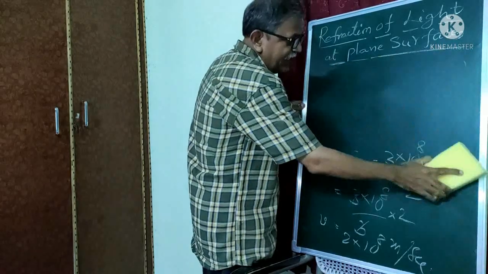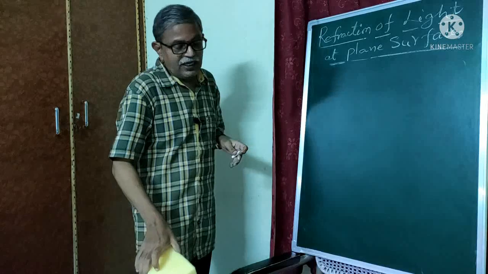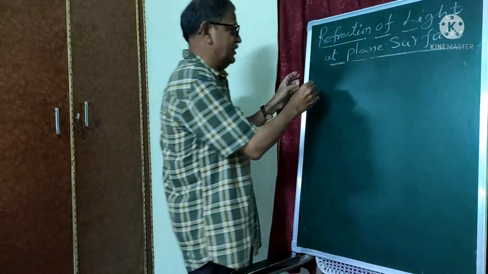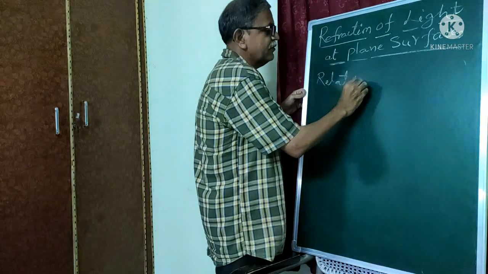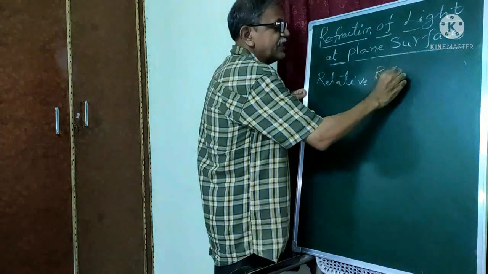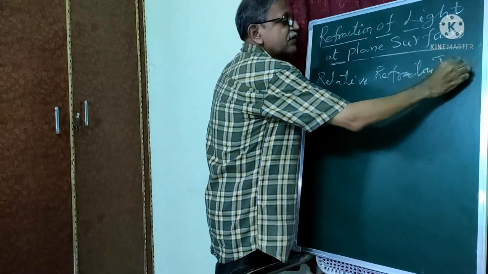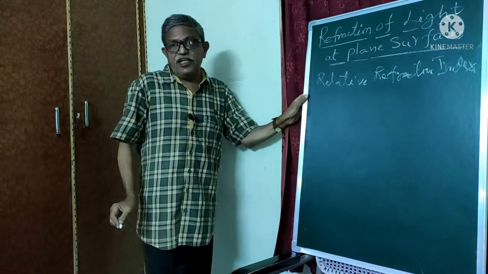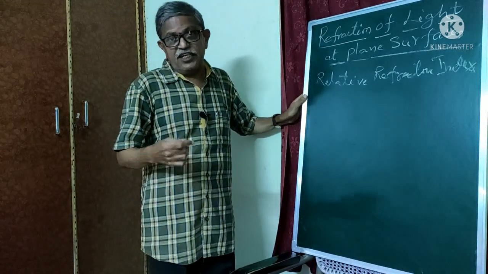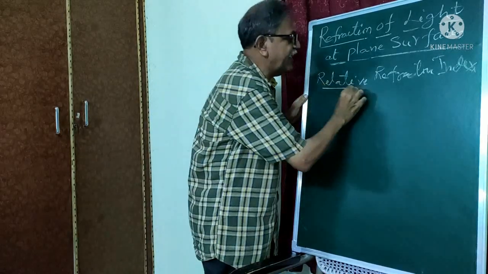Next, we come to the next small topic, relative refractive index. Yes, we know density and relative density. Similarly, refractive index and relative refractive index.